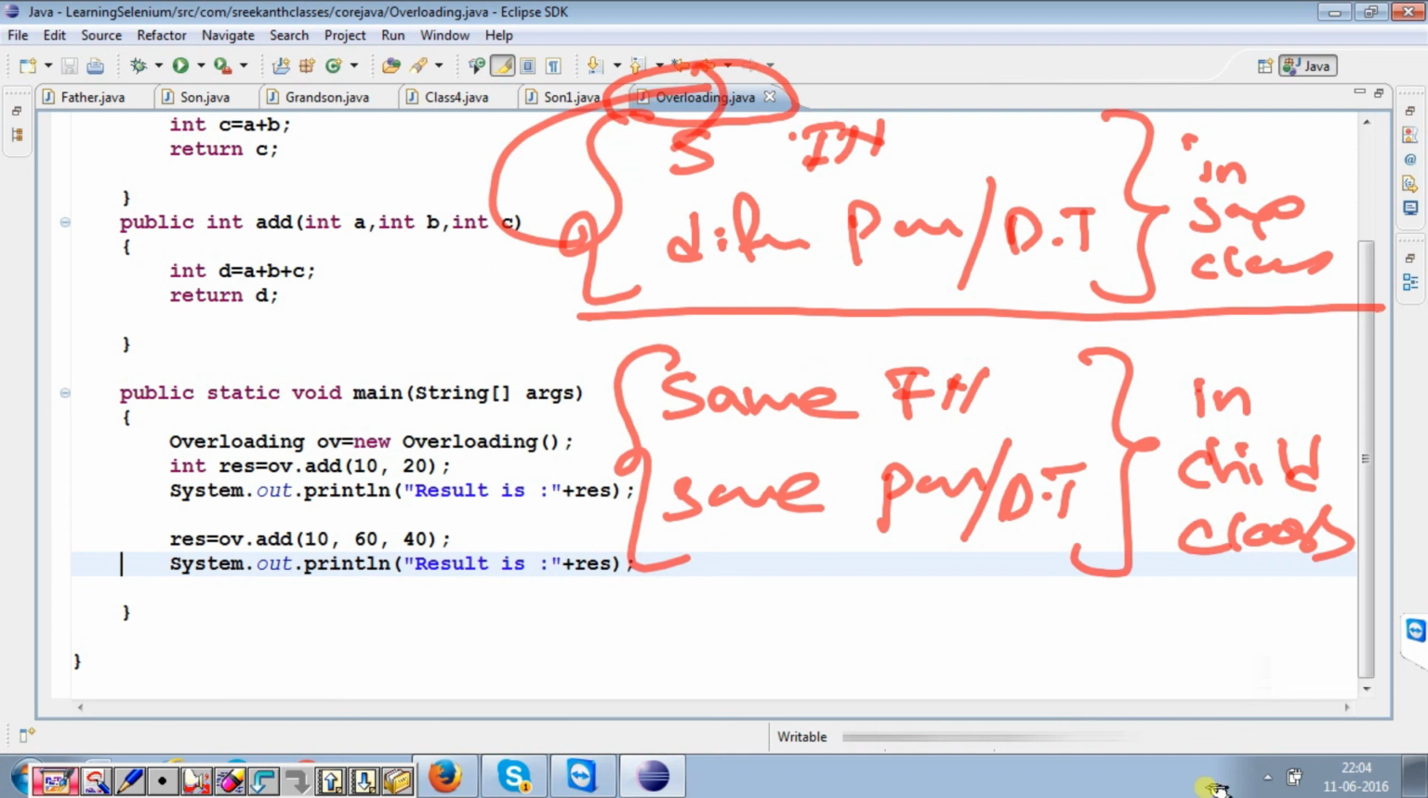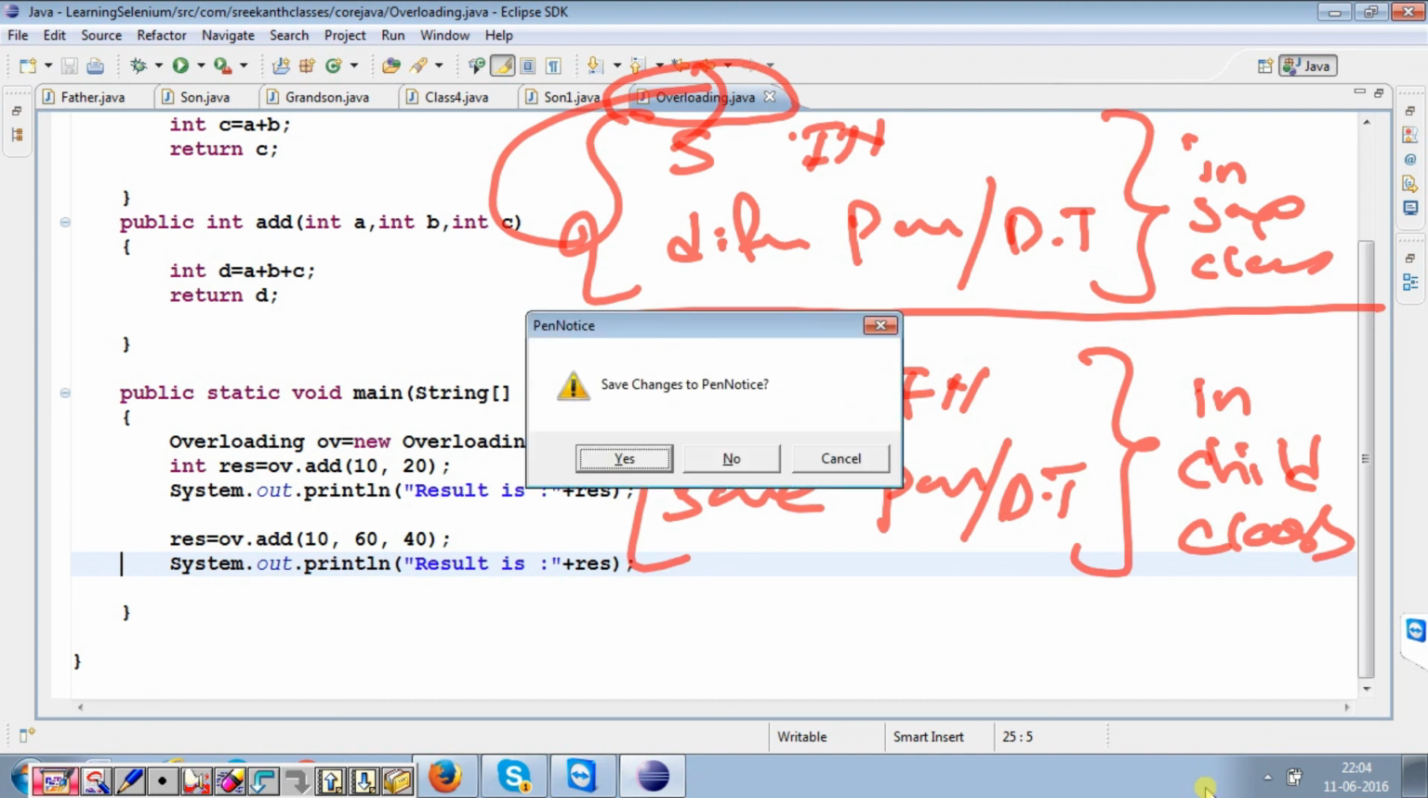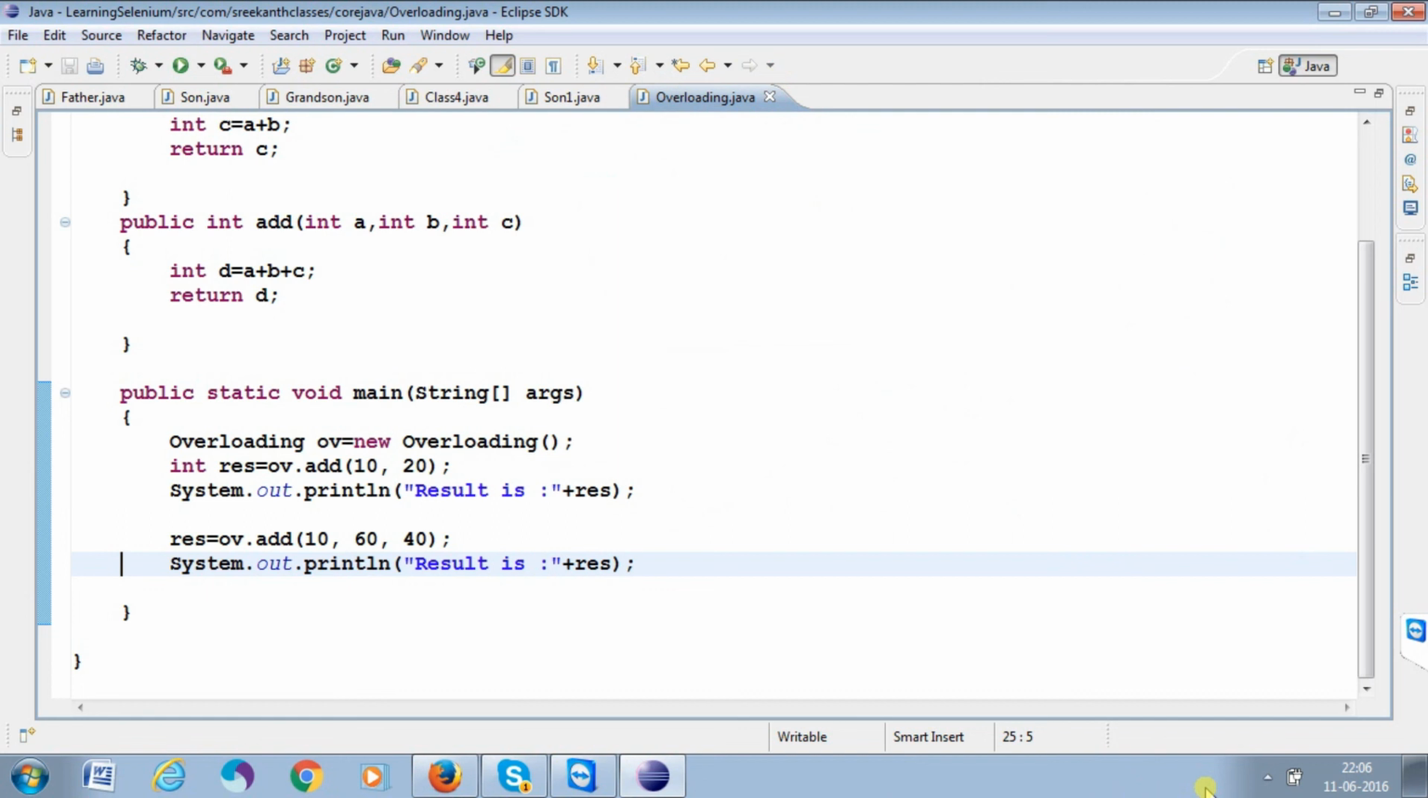So that's how we go for overloading and overriding. What is overloading? Same function name, different parameters or different data types in the same class. But overriding is same function name, same parameters or data types in the child class. Very clear? So in this manner we go for overloading and overriding. We will take examples for overloading and overriding.